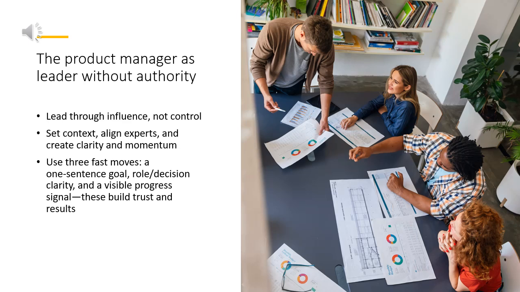Today we use a simple leadership frame. It helps you mobilize teams without authority. The frame is practical and fast to use. We will practice a one-sentence goal, role and decision clarity, and a visible progress signal. These three moves build trust and results.